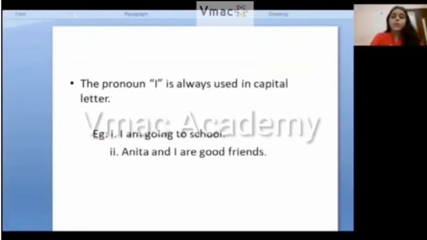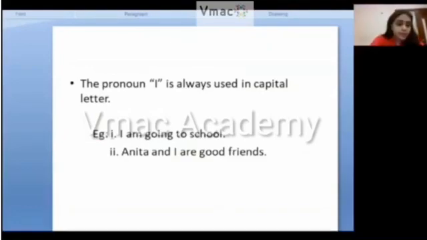The next one, the pronoun I is always written as a capital letter. I is a pronoun. If I is coming at the start of a sentence, it will be a capital letter. If it is coming in between a sentence, it will also be a capital letter. For example, I am going to school. It is starting with I, so it will be a capital letter. The next one is, Anita and I are good friends. The sentence is starting with Anita, so A will be capital, and I is coming in between. It will be capital because it is a pronoun.